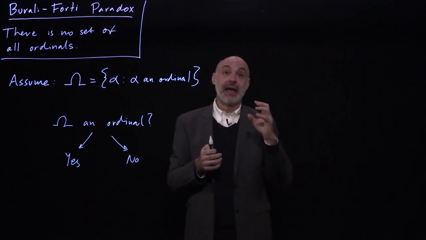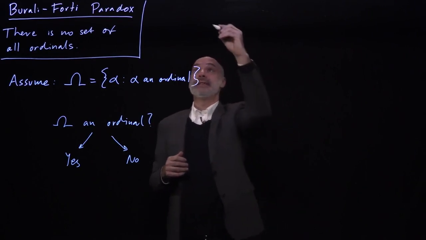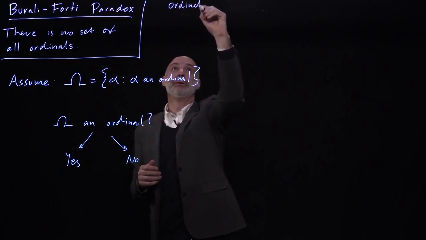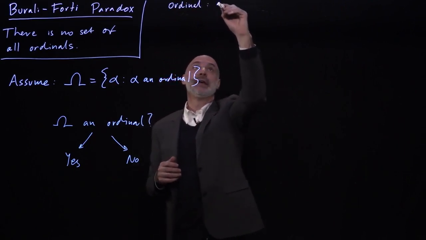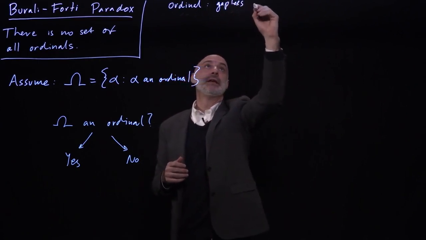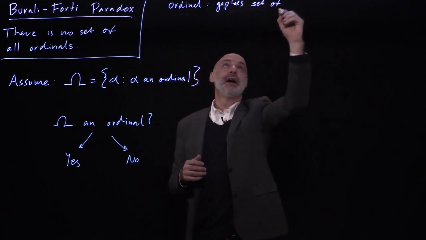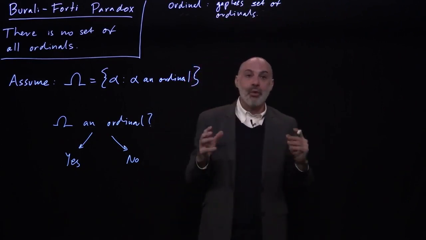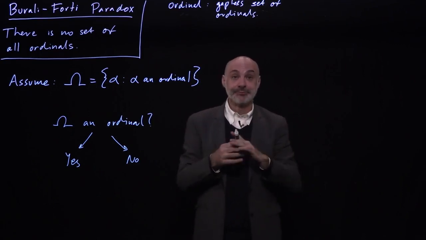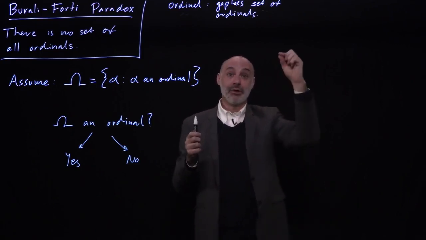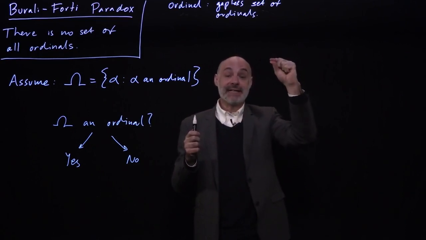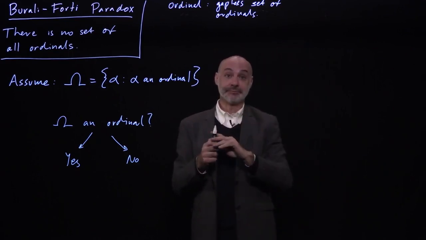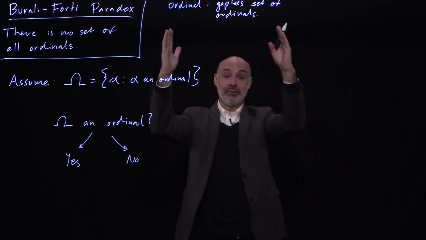A consequence of that way of thinking of ordinals is that an ordinal is just a gapless set of ordinals. What it is for a set of ordinals to be gapless is for it to contain no gaps. In other words, whenever our set contains an ordinal, it also contains every ordinal smaller than that. This is a principle that follows from our understanding of ordinals.